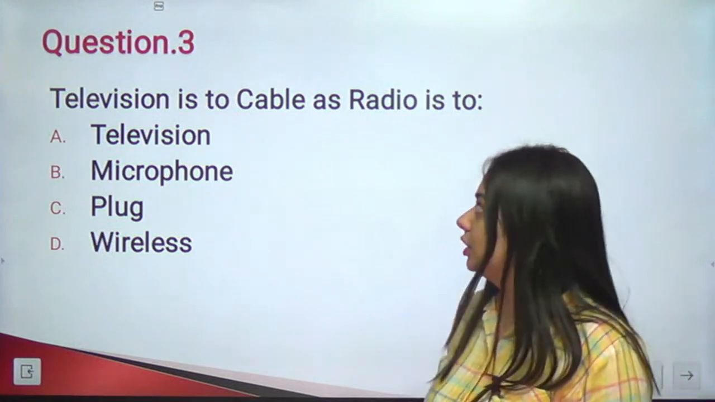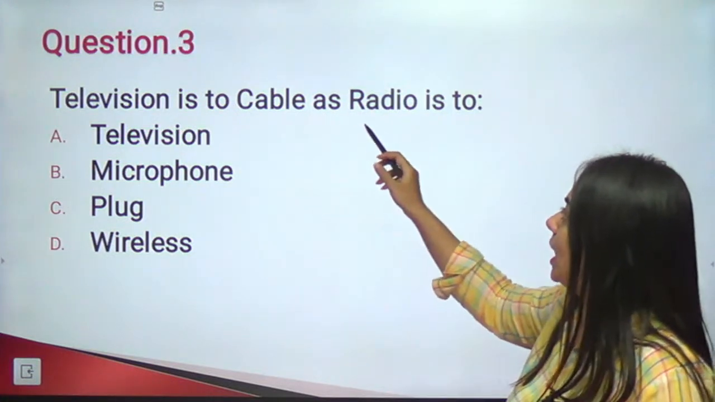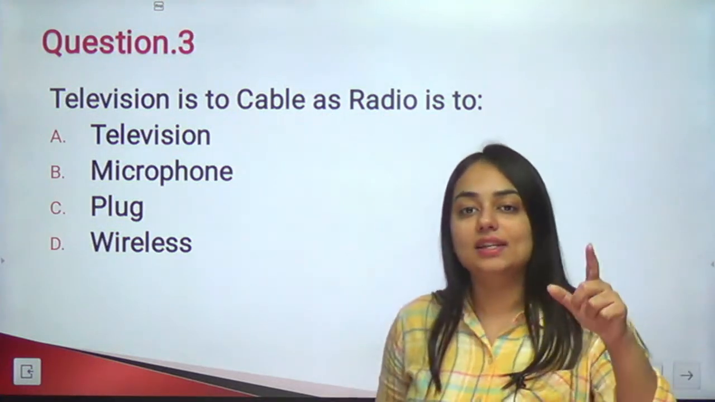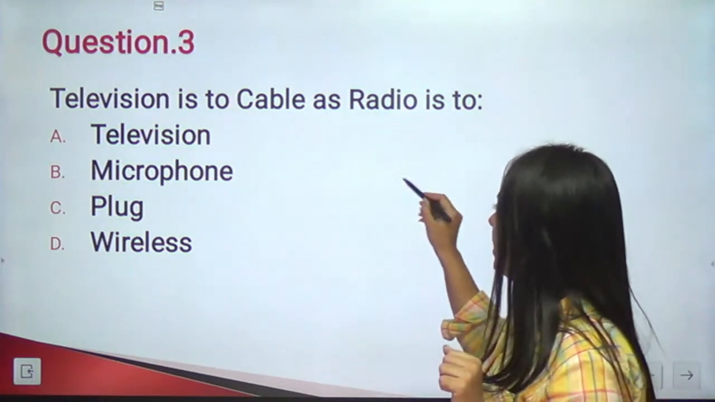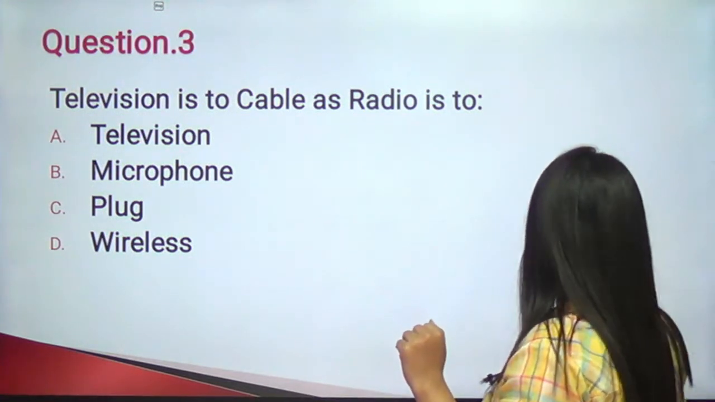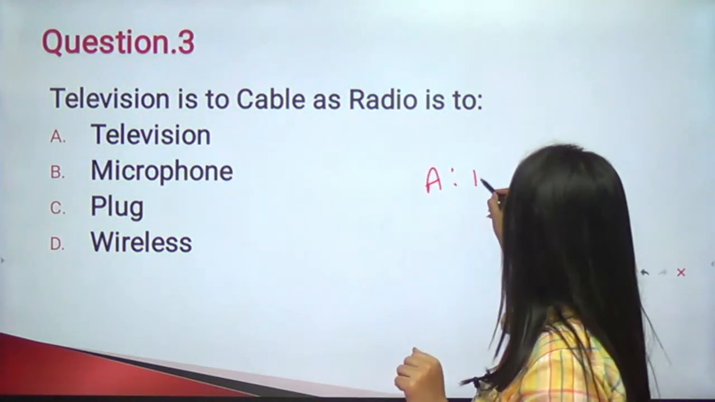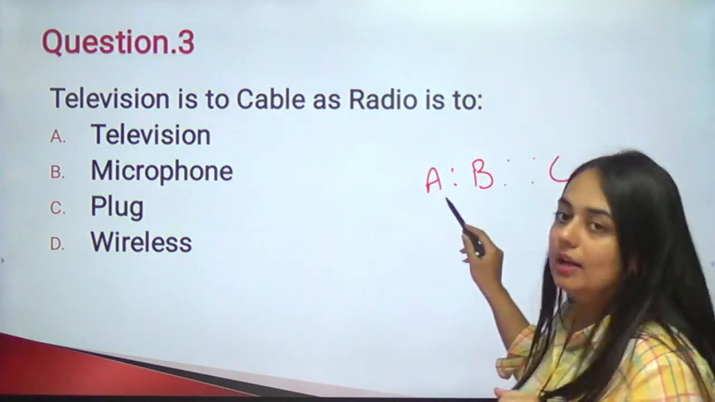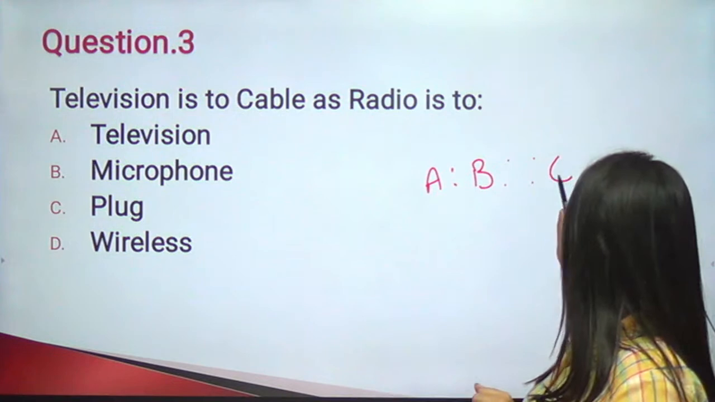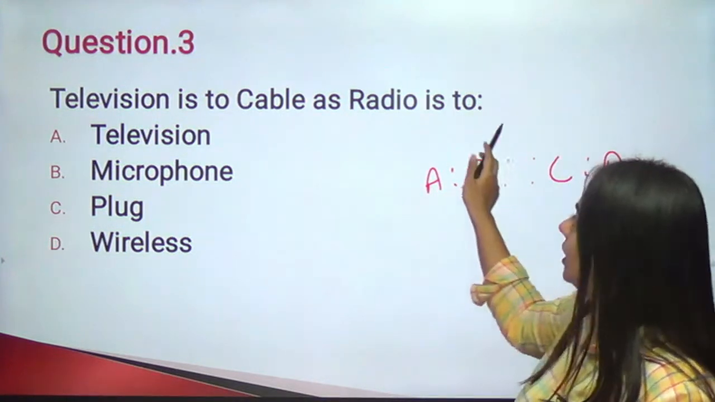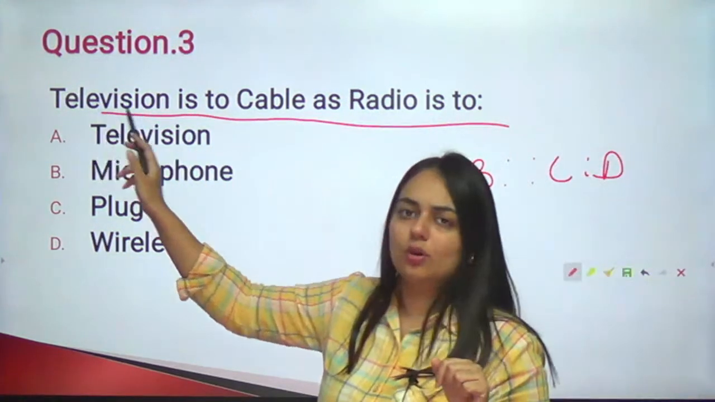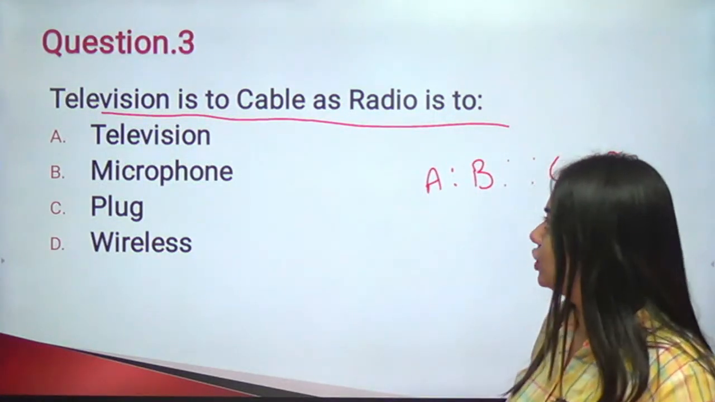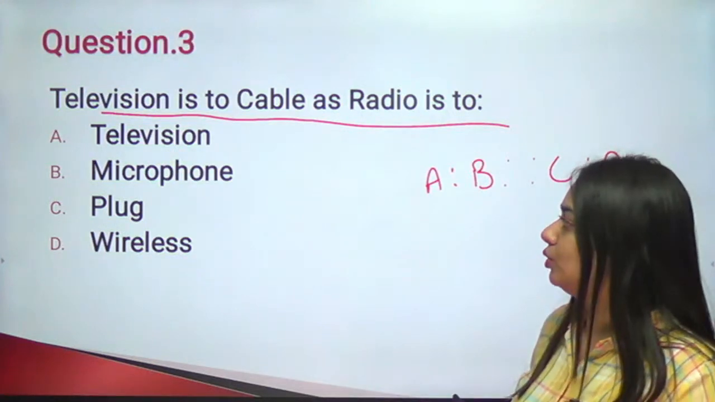Okay, moving on to the third question. Television is to cable as radio is to... Now these are different ways of asking analogy questions. So when I write A is to B, you read it like this: like A is to B, similarly C is to D. They can either write it in sentence form or give it in this form also. So, television is to cable as radio is to...